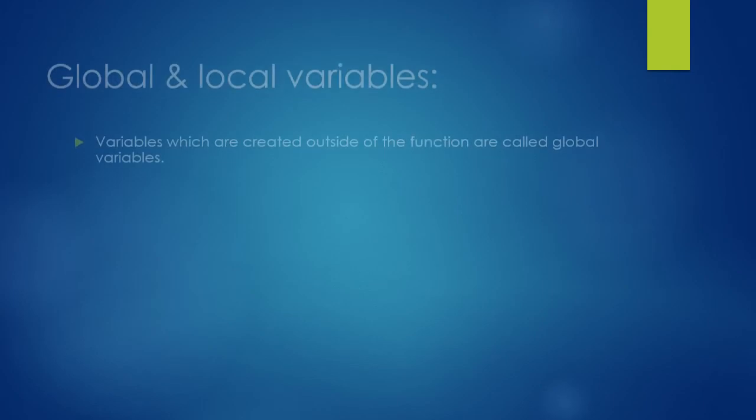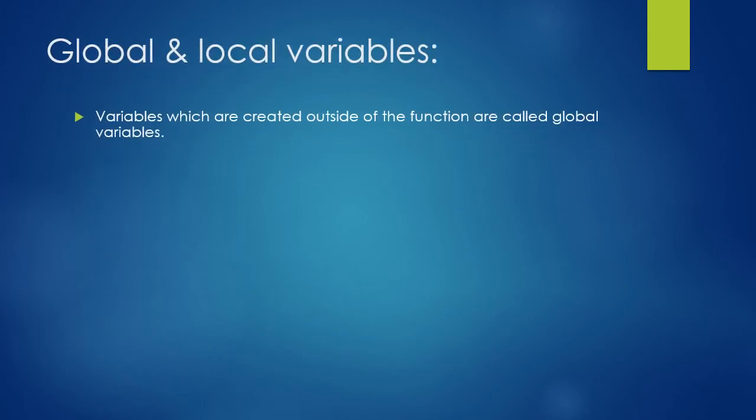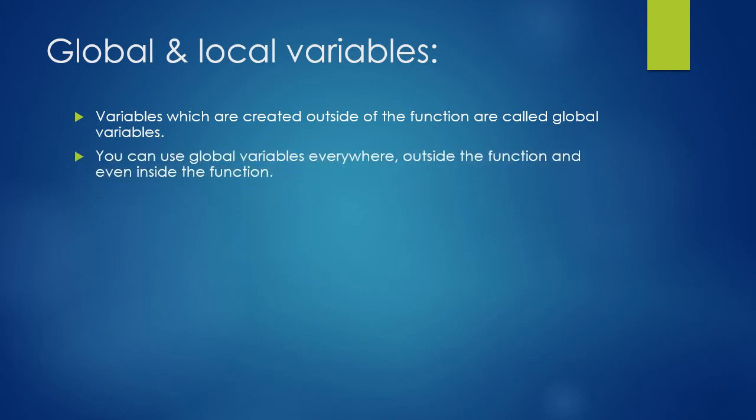Now let's learn about global and local variables. First we will learn about global variables, and after that we will learn about local variables. Global variables: variables which are created outside the function are called global variables. Global variables can be used anywhere in the program, everywhere outside the function, and even inside the function you can use the global variable.